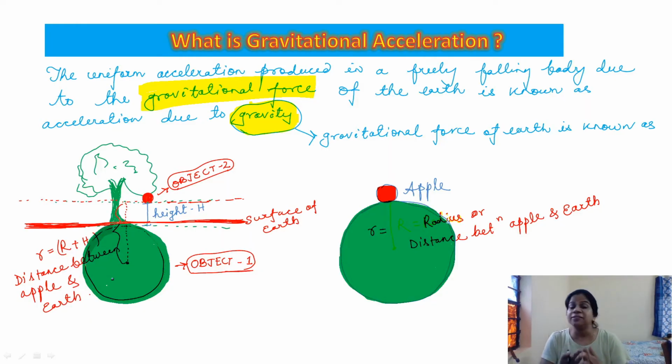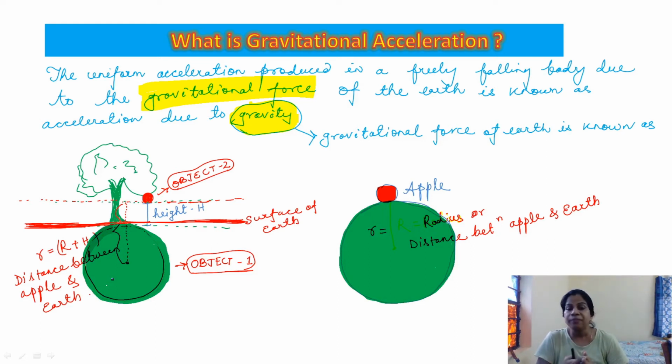So what is gravitational acceleration? The basic definition is that whenever any object is falling freely or is dropped from a certain height, that object moves with a certain acceleration. In case of a free fall, like when you are dropping an object or an apple is falling from a tree, the acceleration associated with that motion is known as gravitational acceleration.